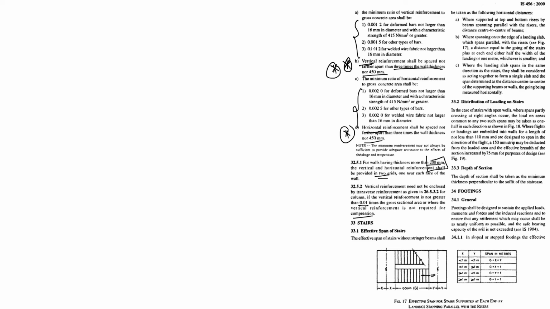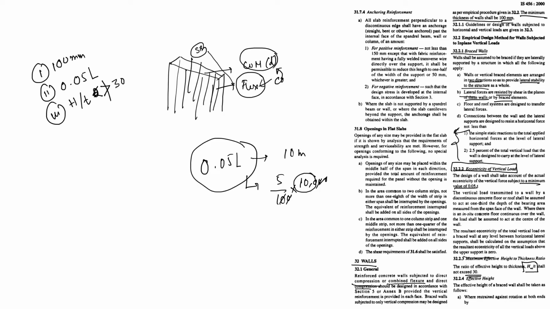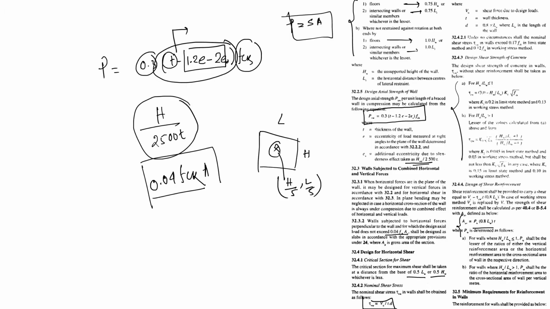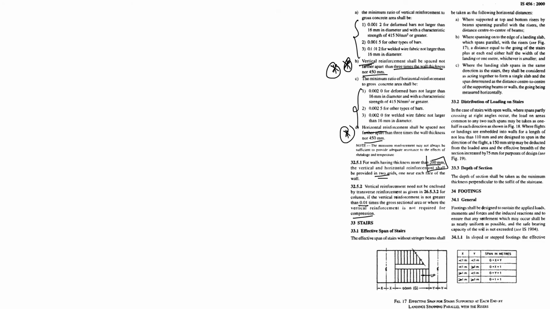Last video we talked about the clause 32 numbers. Today I will start from the footing, and in the last video I talked about the stair also. So today we talk about the footing, that is clause number 34. In case you have missed my last video, you will find the playlist in the I section, so just check it out. In footing, 34.1 is general.